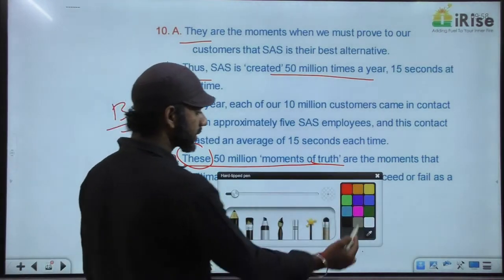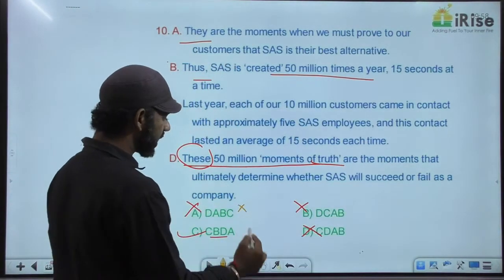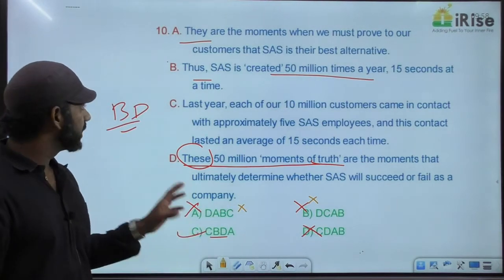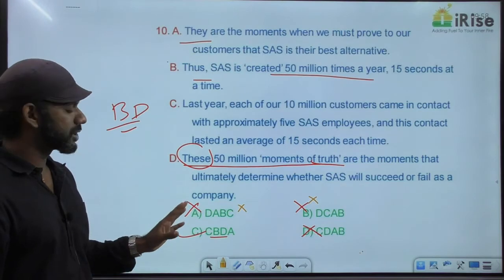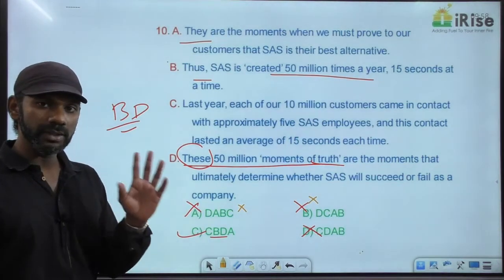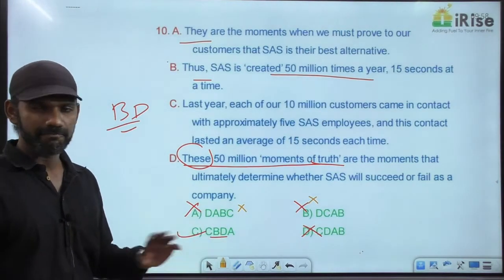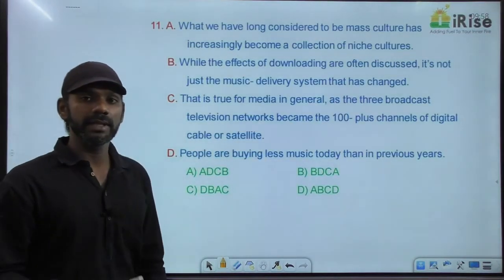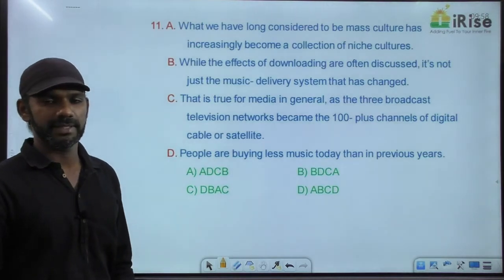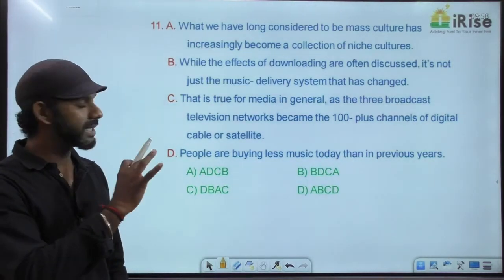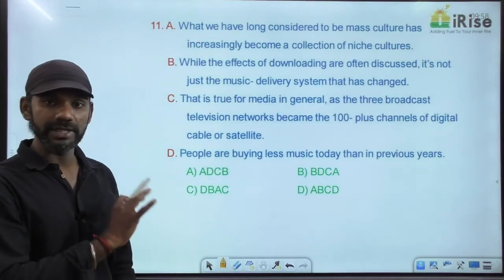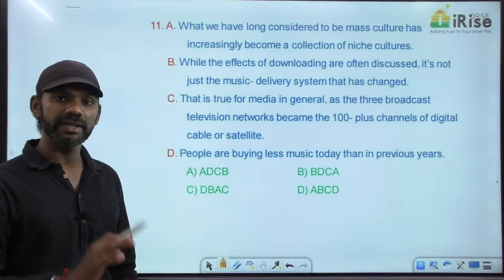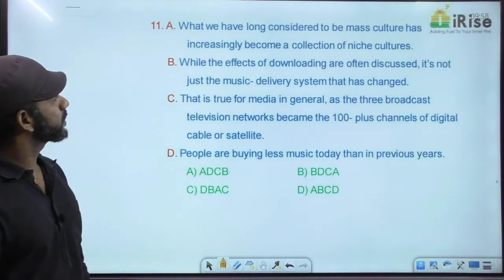Based on that concept, options A and B are eliminated. Because A and B start with D, gone. Anyway, BD must be a mandatory pair, and BD as mandatory pair comes only in one option, that is option C. Getting it? We are selecting and eliminating options based only on the concepts we discussed. Right? No guesswork, we are not trying to understand the meanings of sentences. We're just trying to get the answer only with the help of the concepts. Come to the next one.